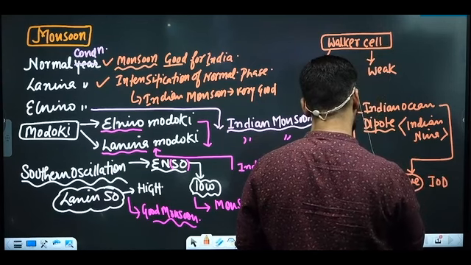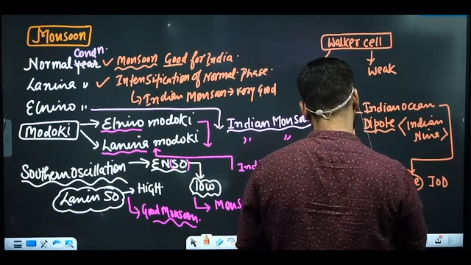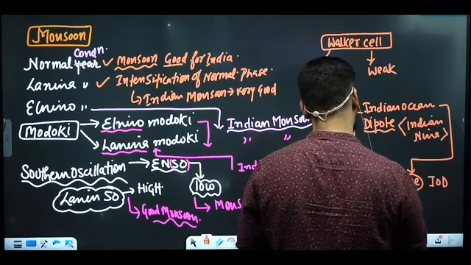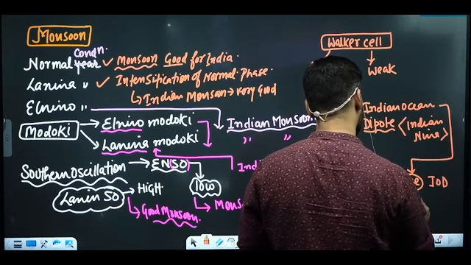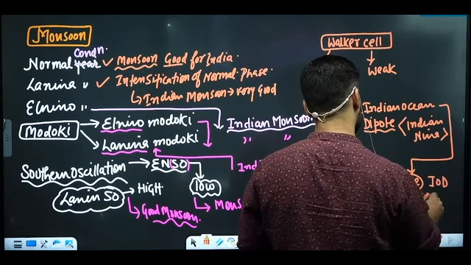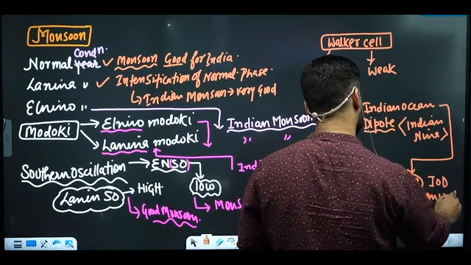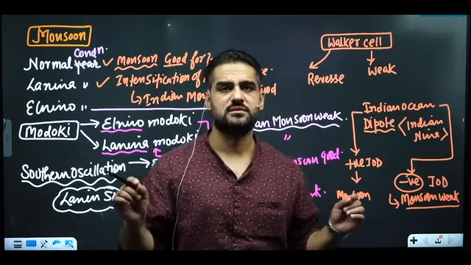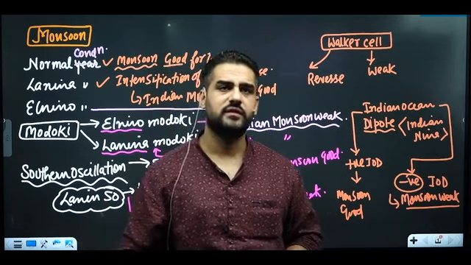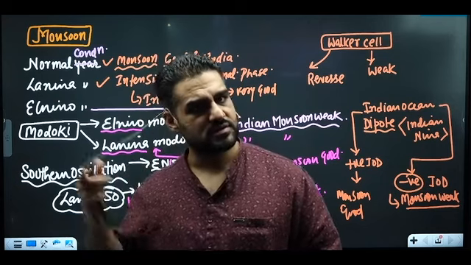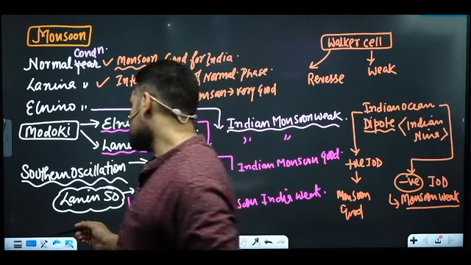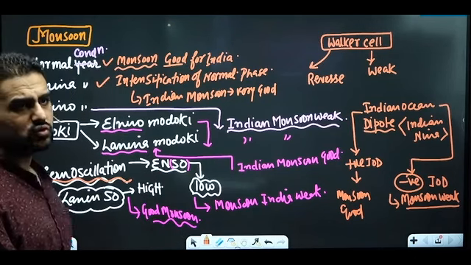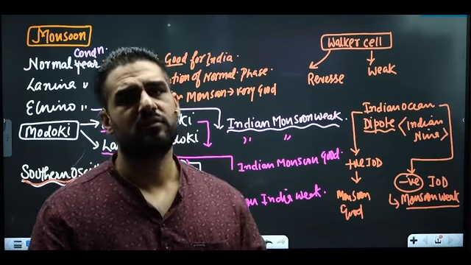If Indian Ocean dipole is positive, monsoon good. If Indian Ocean dipole is negative, monsoon weak. Dipole का मतलब क्या है? Two poles. Two poles means two places. This positive and negative is nothing but a pressure difference of two places. What is southern oscillation also? Again, it is the pressure difference between two places. Either pressure will be high, or pressure will be low.